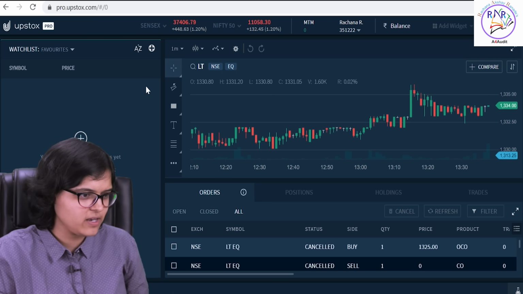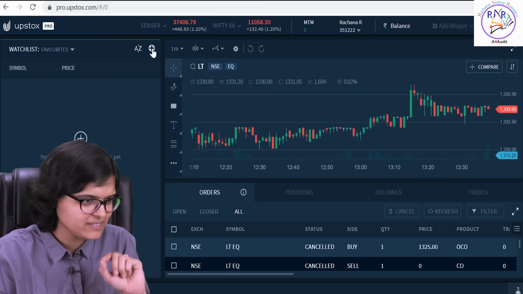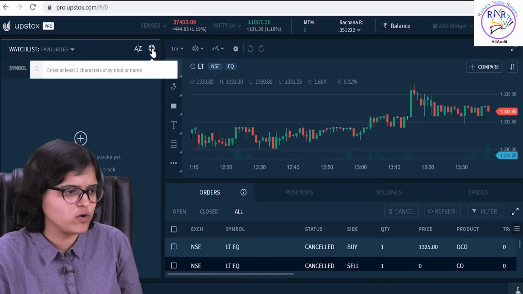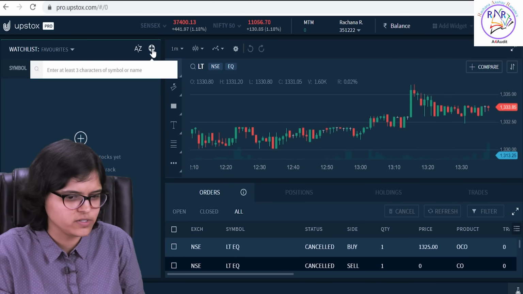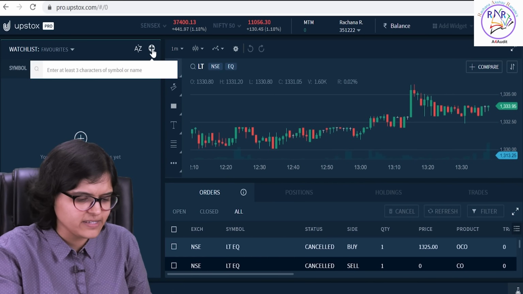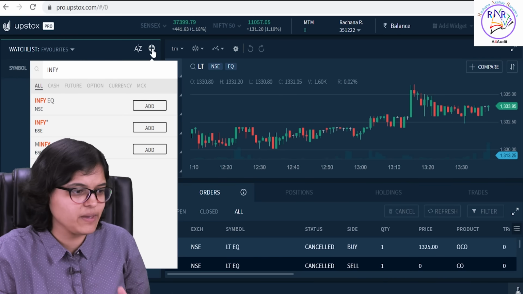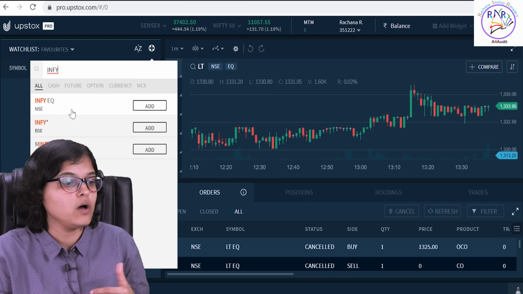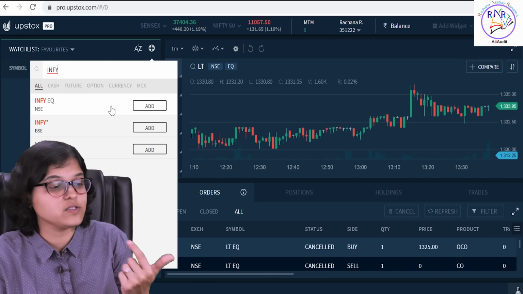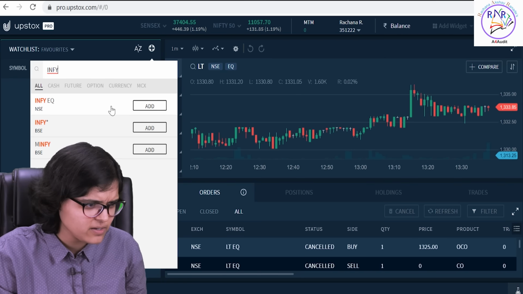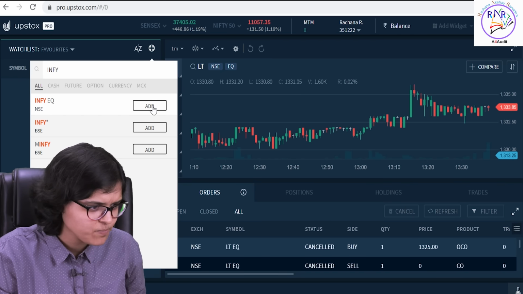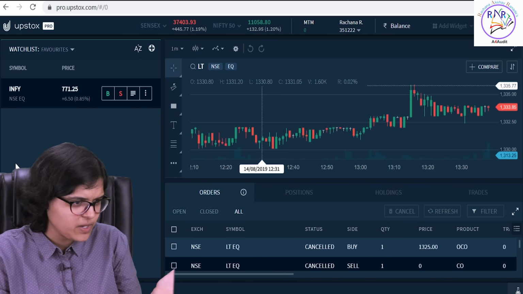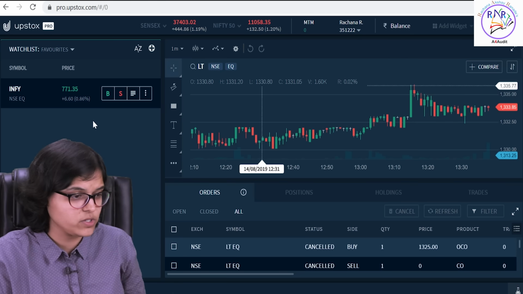What you can see on the screen, I'll just quickly explain. Here you have a plus sign wherein you can add whichever stock you want to buy or sell, or you just want to add it to your watch list. Just as an example, let me take Infosys. So I'm just typing Infy, and immediately it has given me certain options for Infy, whether I want to check out the NSE price or Bombay Stock Exchange. So let me check NSE. The moment I have pressed Infy NSE, it starts appearing on my screen. You can easily watch it as well.